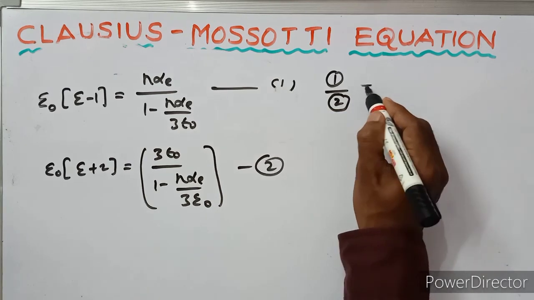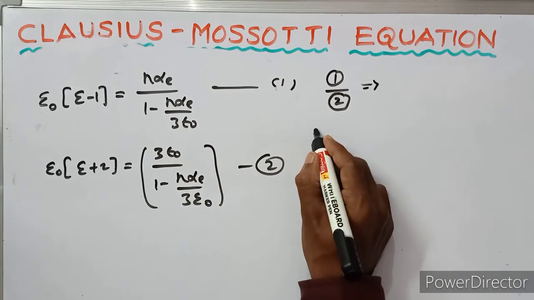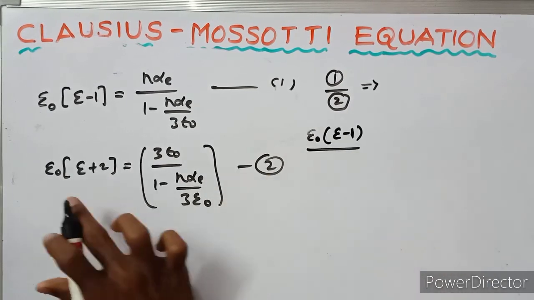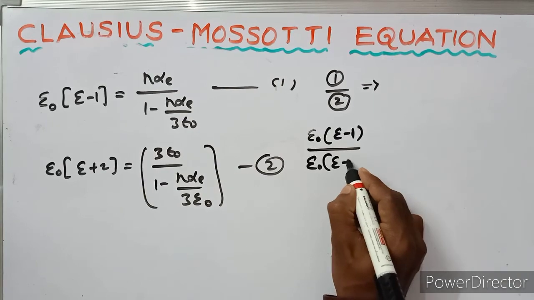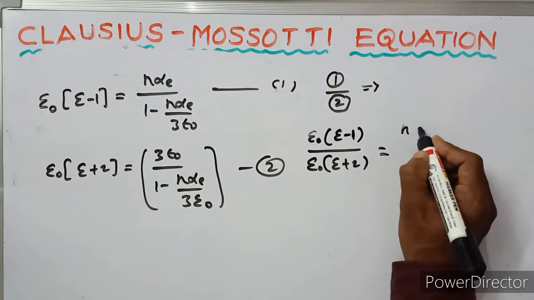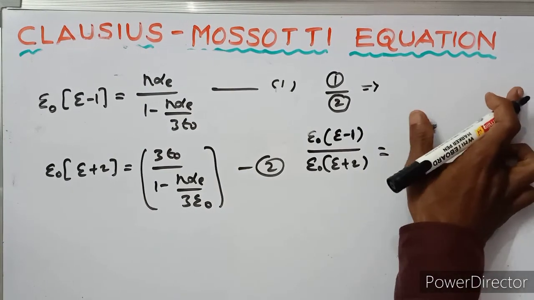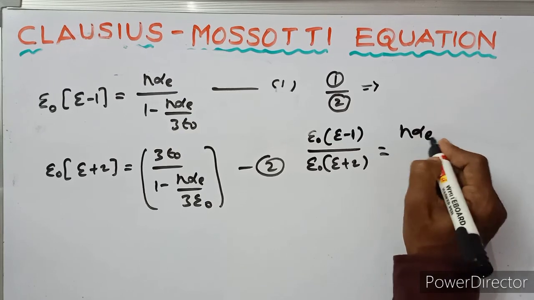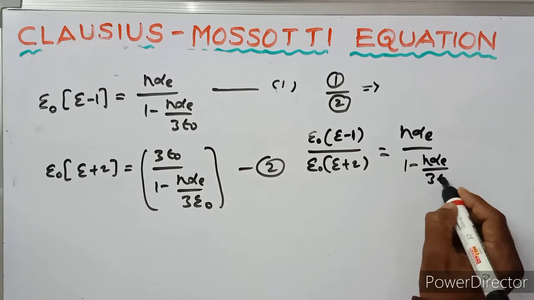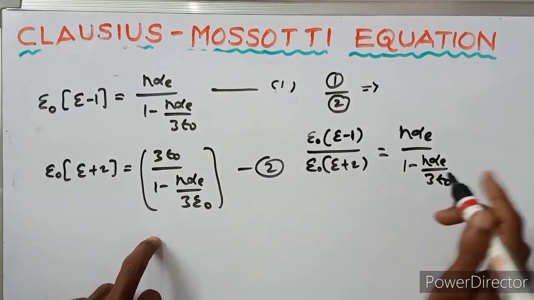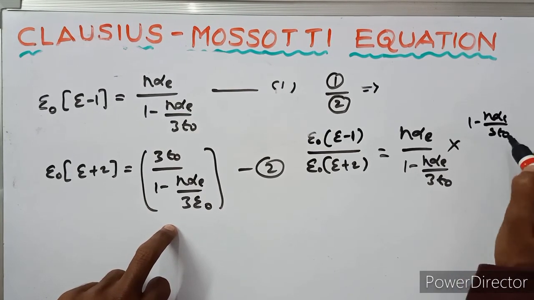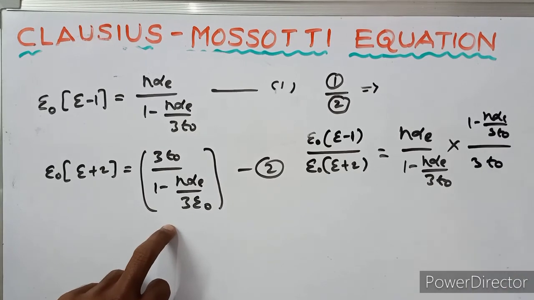So the LHS is epsilon naught (epsilon_r minus 1) upon epsilon naught (epsilon_r plus 2), and the RHS is n alpha_e over 1 minus n alpha_e over 3 epsilon naught, divided by 3 epsilon naught over 1 minus n alpha_e over 3 epsilon naught.